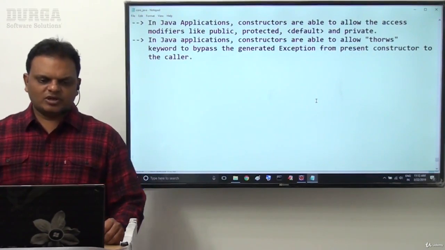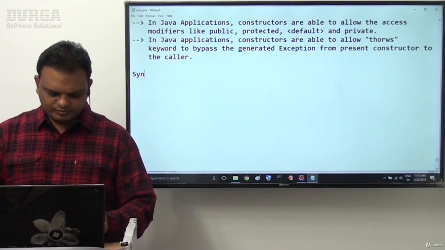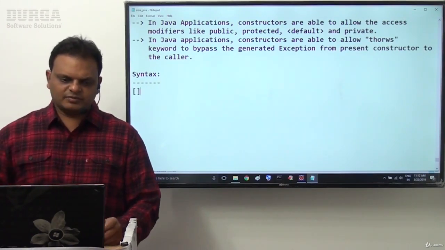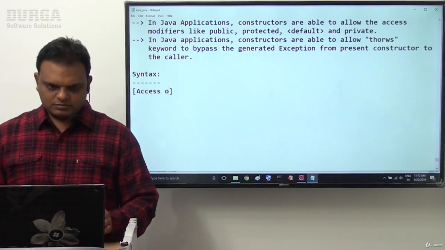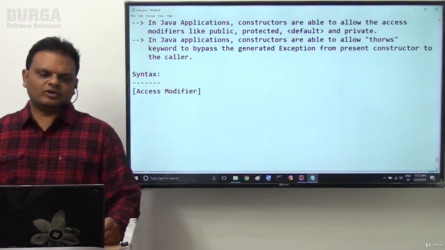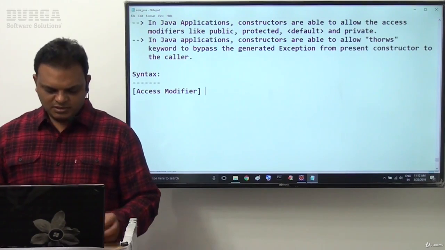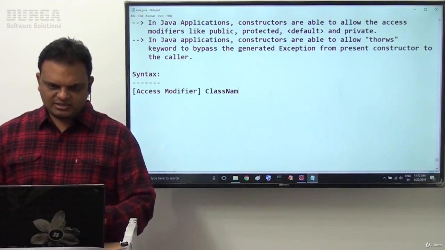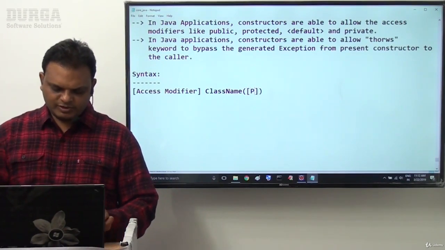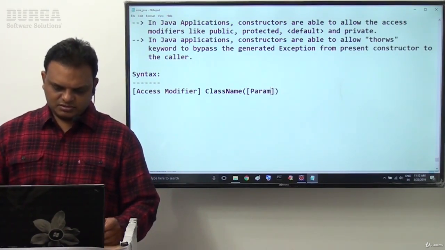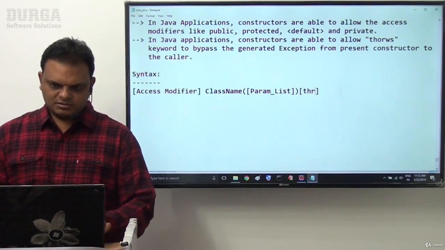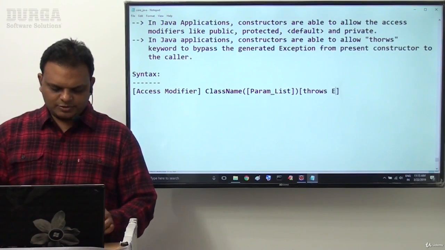Next one is what exactly the syntax of this constructor is. Syntax of the constructor is very clear. Access modifier, that we have to provide. Next one is directly the class name. Now here we are able to provide the parameter list. Then after that, throws exception list.